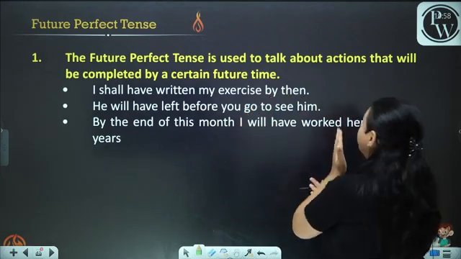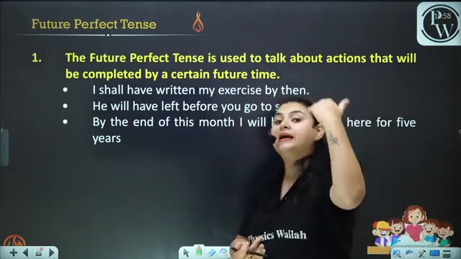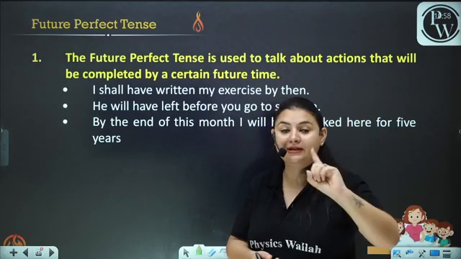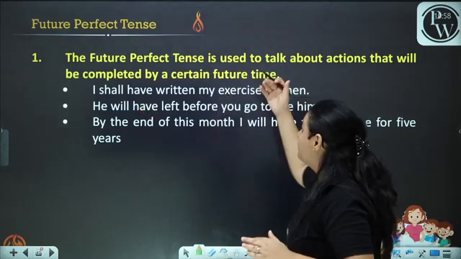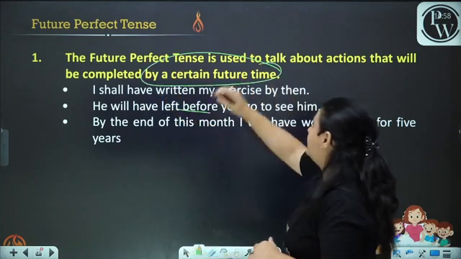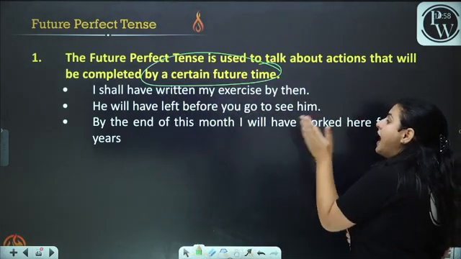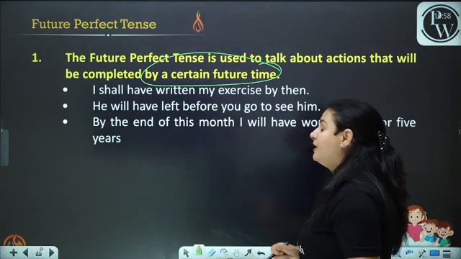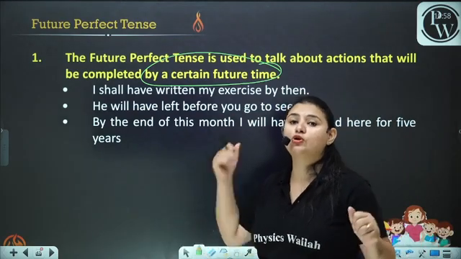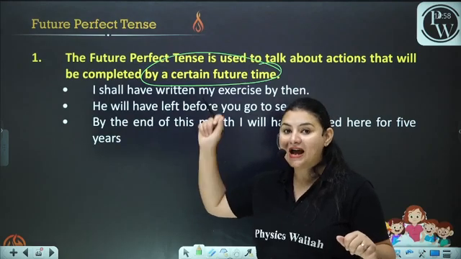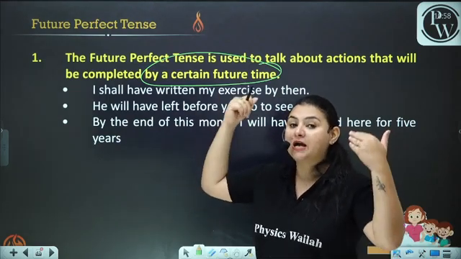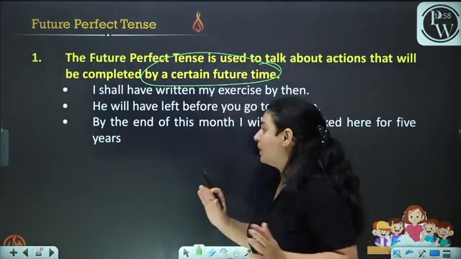You are talking about an action that will be completed, that hasn't completed yet, that will be completed by a certain time in the future. When we are talking about a certain time, he will have left before you go to see him. That action would have been completed in the future.